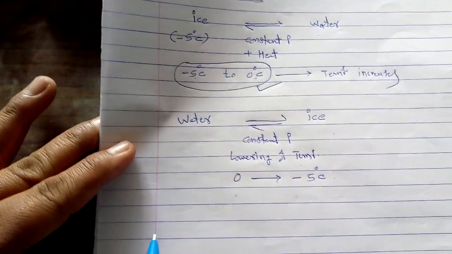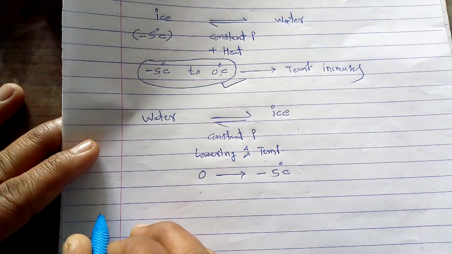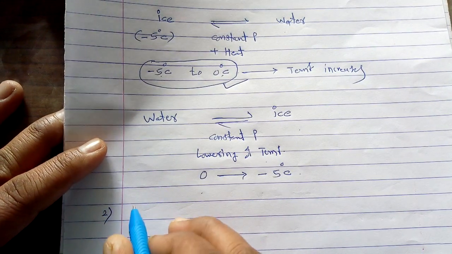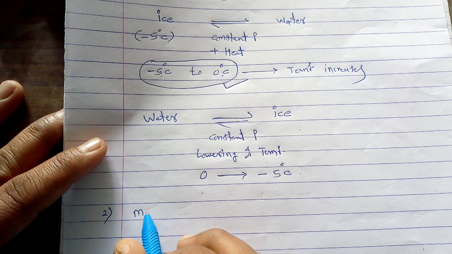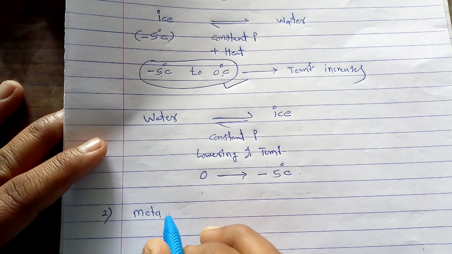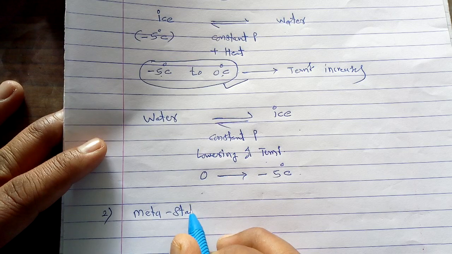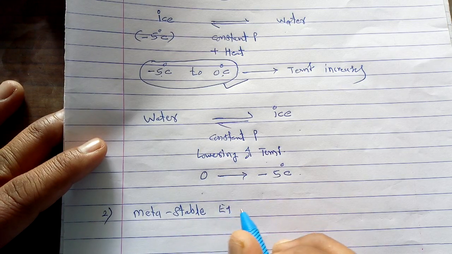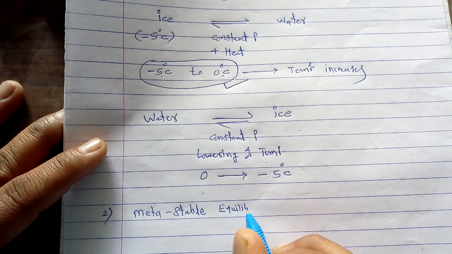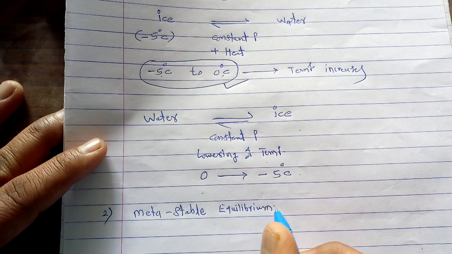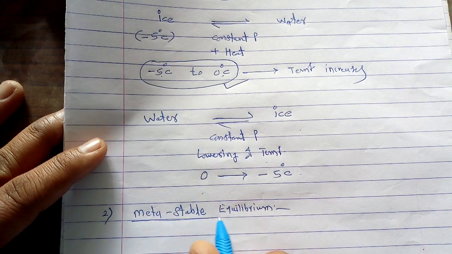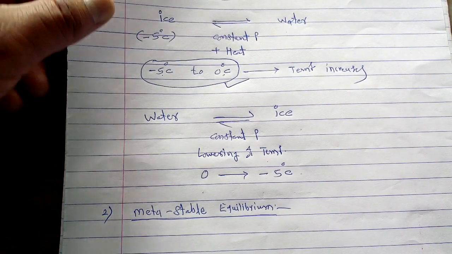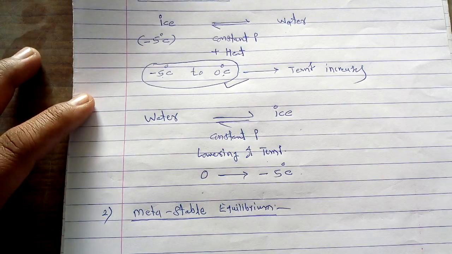Now the second important type of equilibrium is called the metastable equilibrium. Now we have to study what is meant by metastable equilibrium.